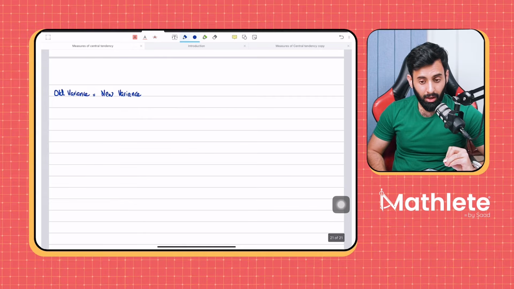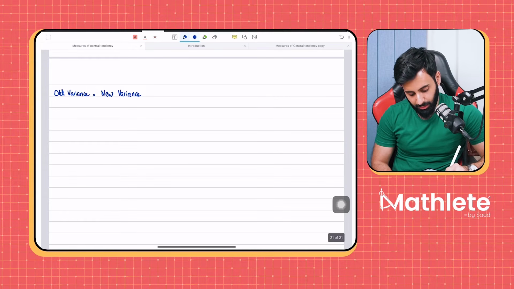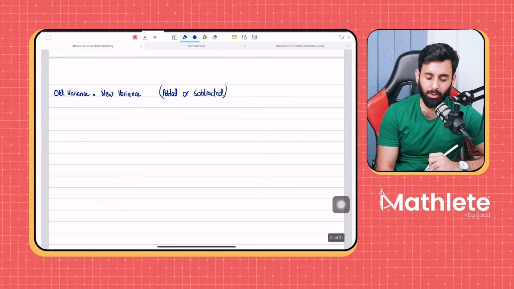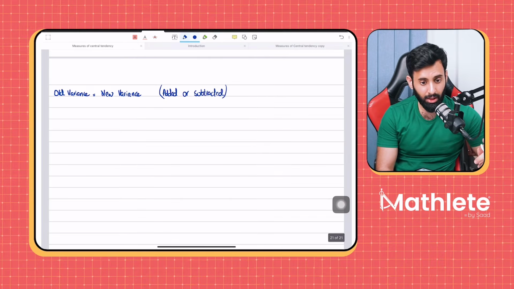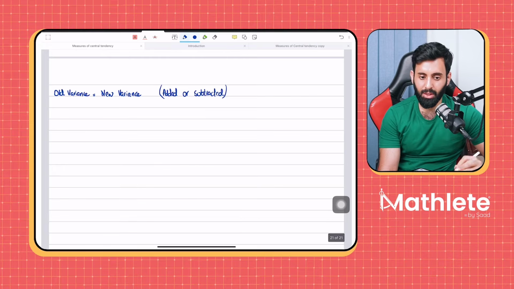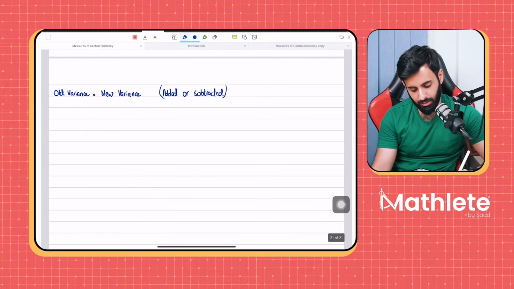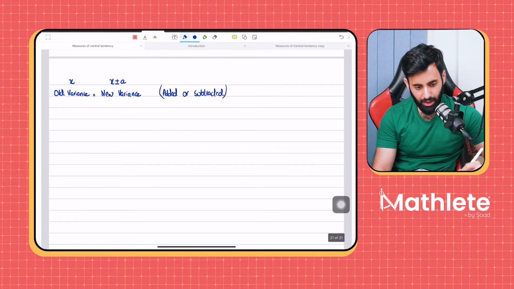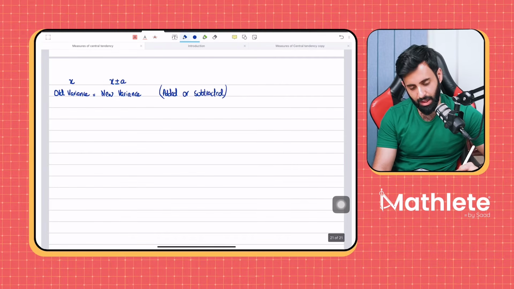Okay, and when does this happen? When something is either added or subtracted, we notice that the old variance is equal to the new variance. Now, how do you calculate the old variance? The old variance means that you have the original data set, x. The new variance means that something has either been added or subtracted from the data set. So if you have the original data set, how do you calculate the variance?